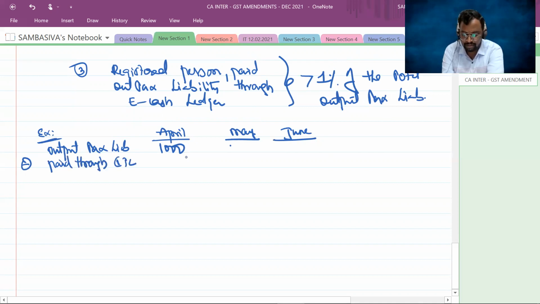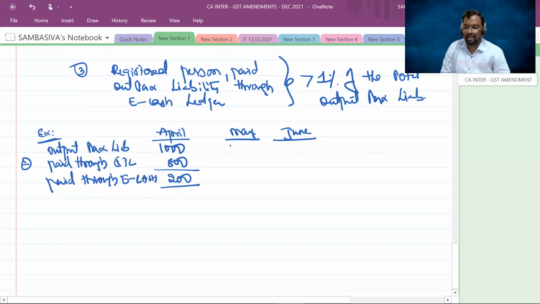Let us assume 800 rupees I paid through input tax credit balance, and the remaining 200 rupees I have paid through the balance lying in electronic cash ledger. Through e-cash I paid 200 rupees.